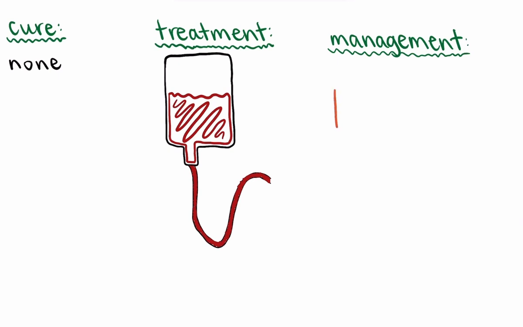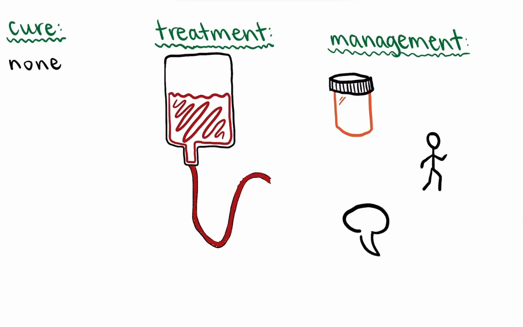To manage symptoms, there are various recommendations, including using muscle relaxants to limit spasms, seeing a physiotherapist to increase mobility, an occupational therapist to improve motor function for children, a speech therapist to maintain communication abilities, as well as using feeding tubes if the muscles involved in swallowing are weakened.